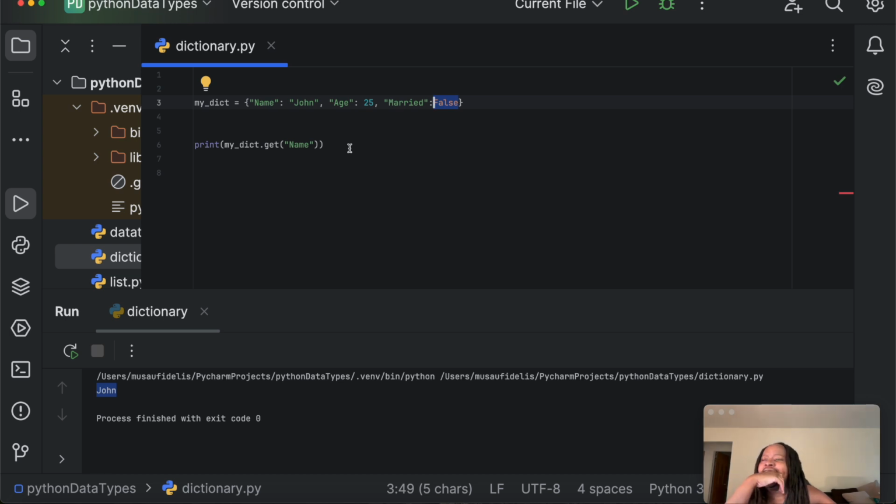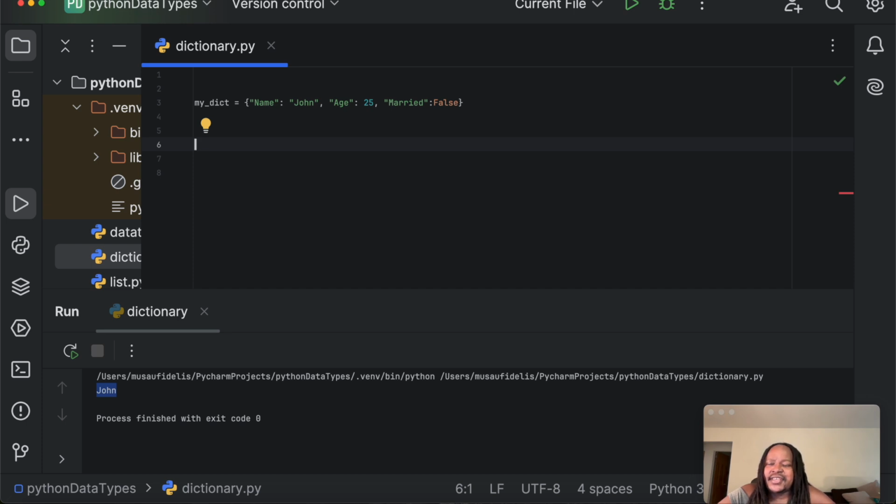Then another thing is, how can you add and update items in a dictionary? To add an item to a dictionary, you provide the key and the value.